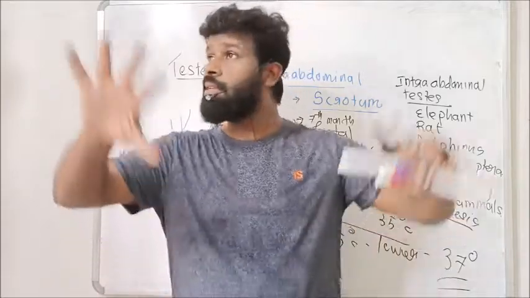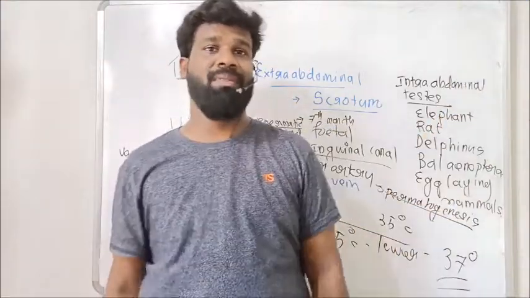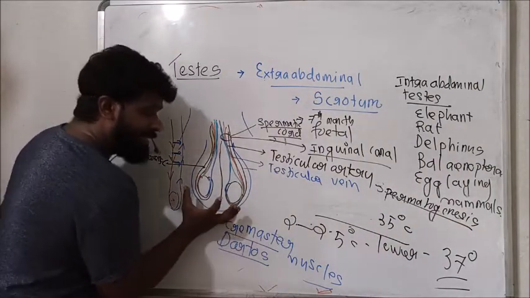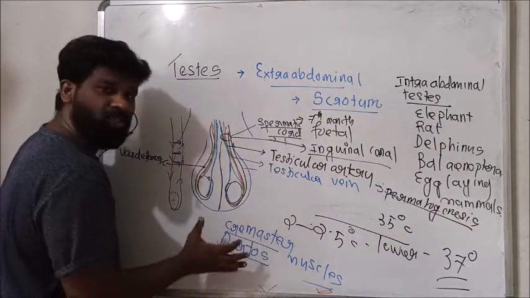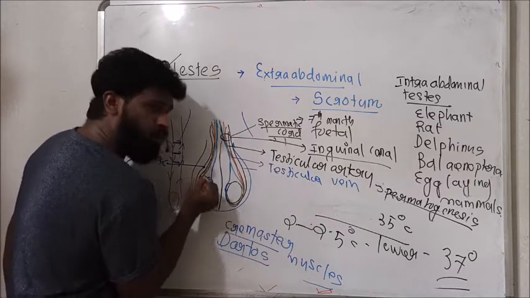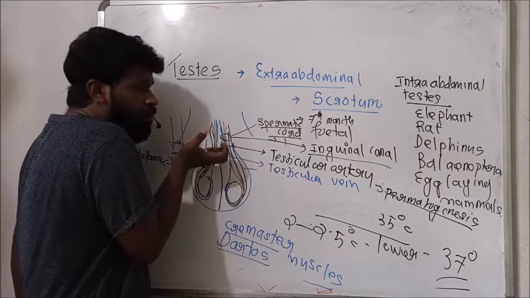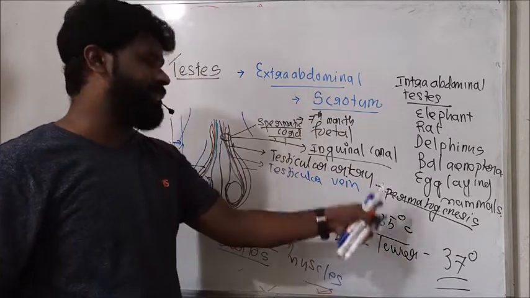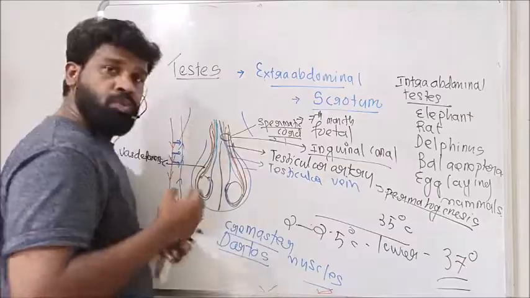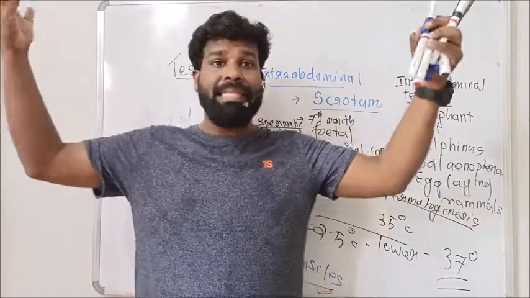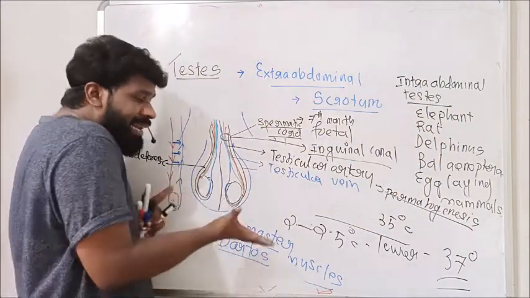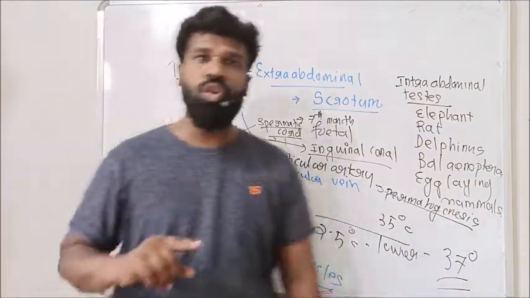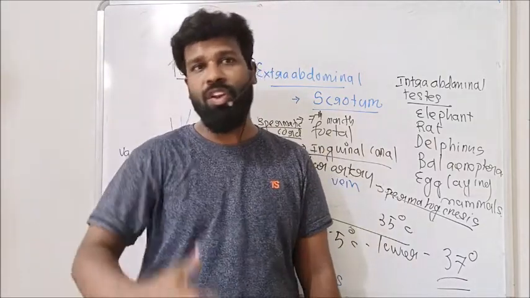When the surrounding temperature decreases, these two muscles contract and make the testis and scrotum closer to the abdominal cavity, and maintain a temperature lower than the normal body temperature. When the surrounding temperature increases, these two muscles relax and thereby release heat from the testis. So the scrotal sac always maintains a low temperature.